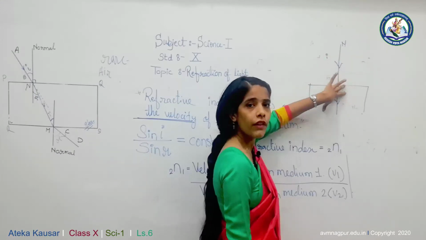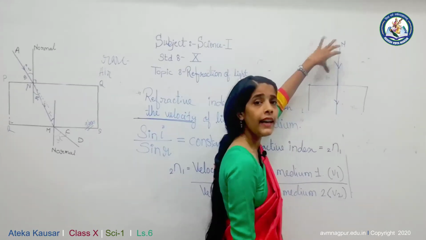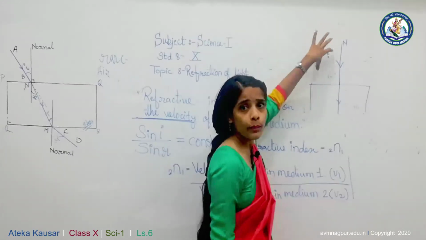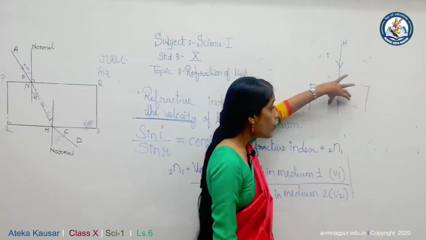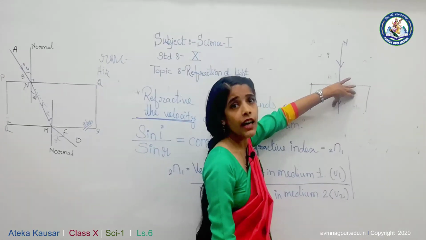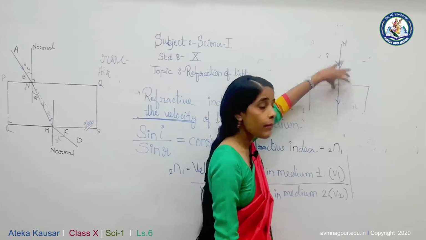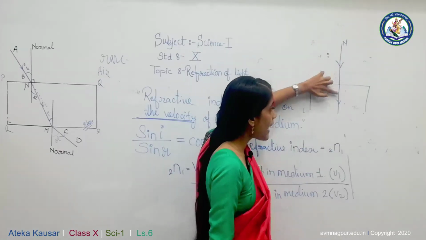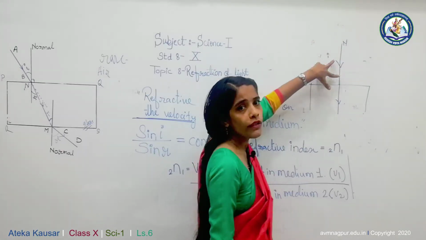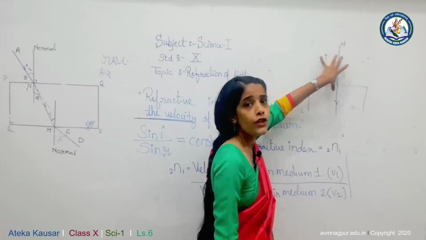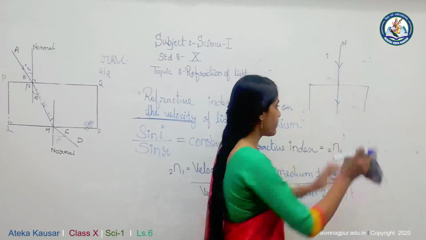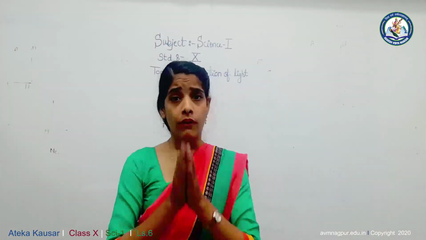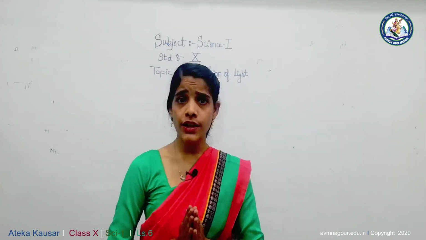There is no angle of refraction, because the angle of incidence is the angle between the normal and the incident ray, and the angle of refraction is the angle between the normal and the refracted ray. But here the light comes in that particular direction, both values are 0, so no bending of light takes place. Now we know what refraction is.